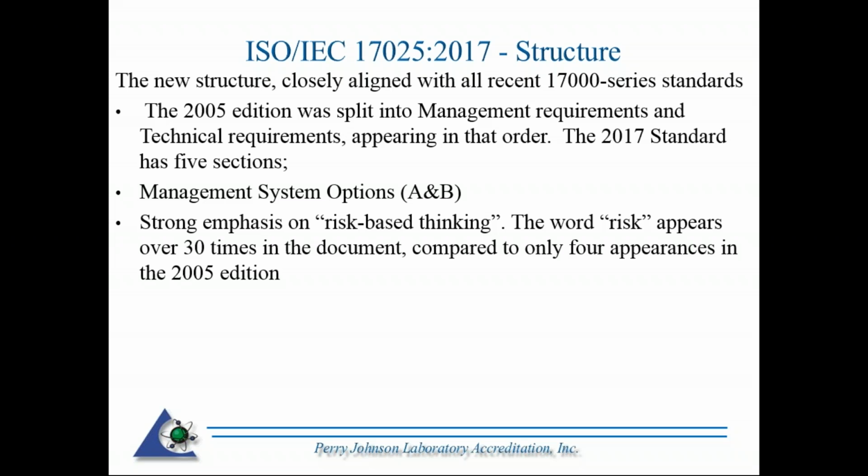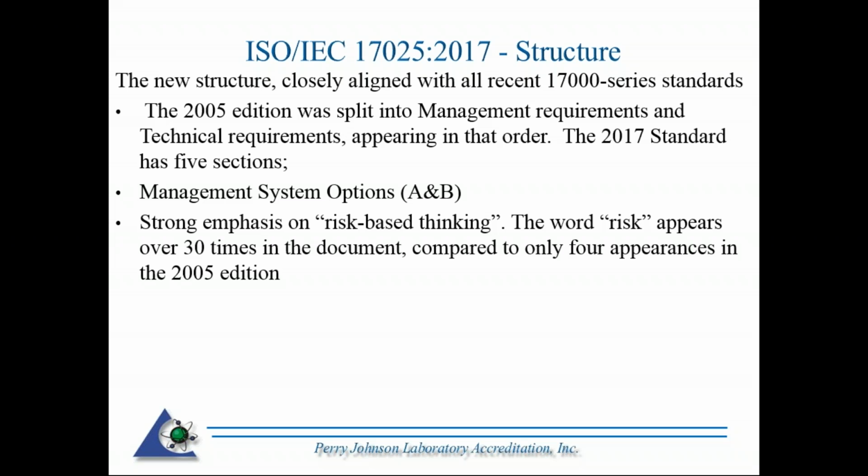2005 was pretty straightforward. We had section 4 and section 5. Section 4 was quality related, the quality management system requirements, whereas section 5 was the nuts and bolts of technical operations. The 2017 standard, and we're going to look at the structure of that here in a little bit, is now in 5 different sections.